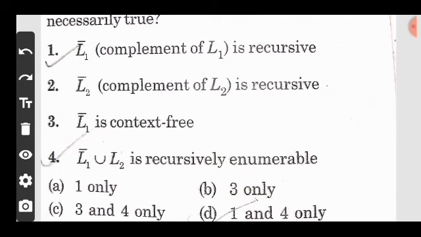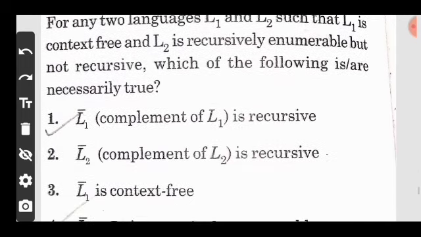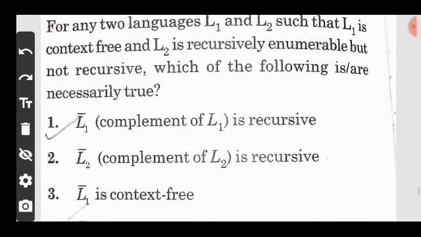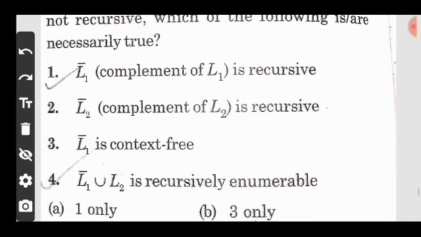Yes, because L1 is of course a CFL. So the complement of a CFL is always going to be a recursive language. And the complement of L2 is recursive?